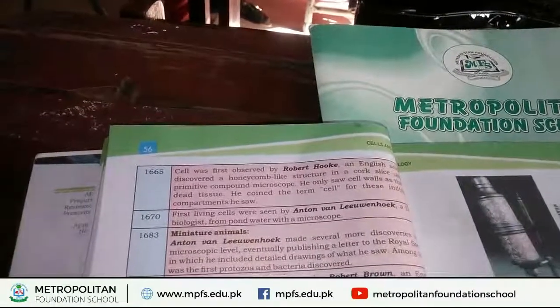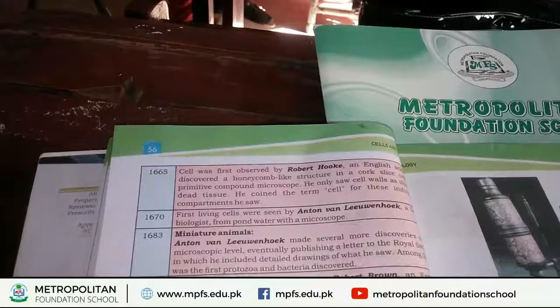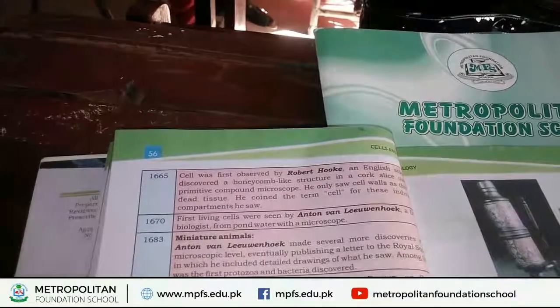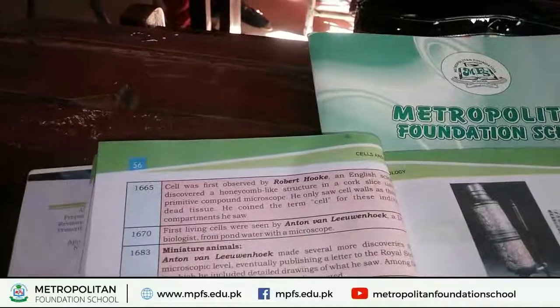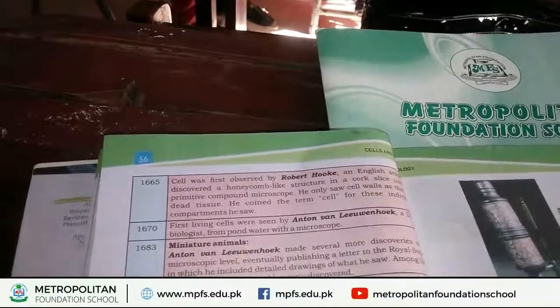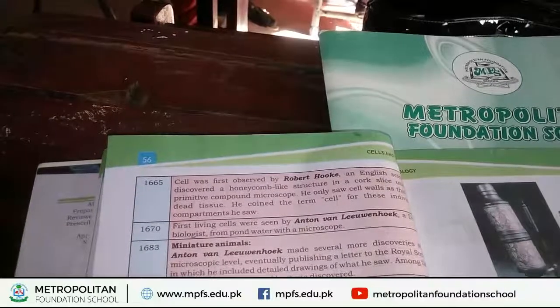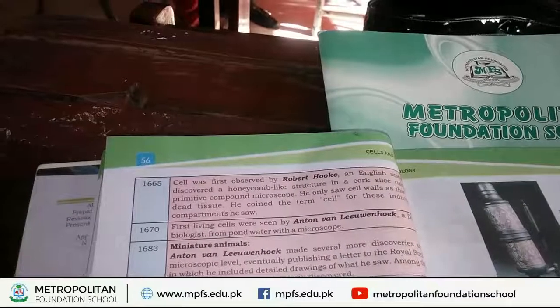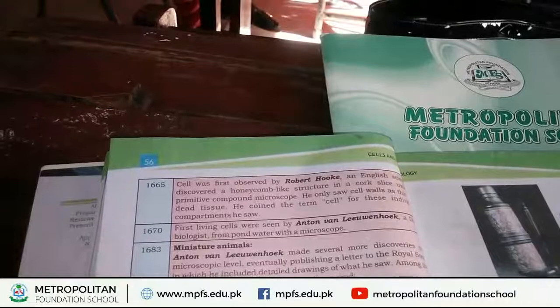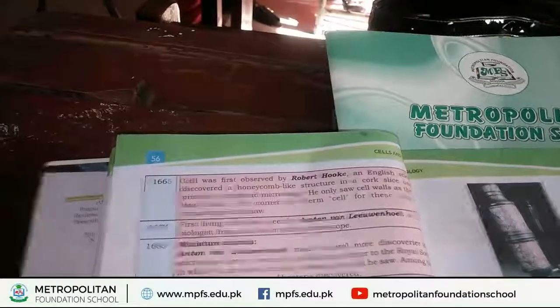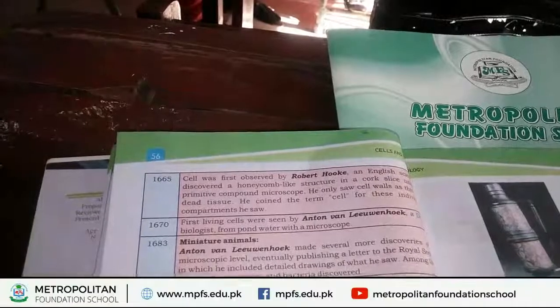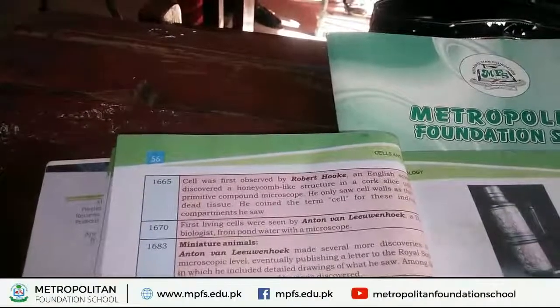Next, in 1670, another scientist named Anton van Leeuwenhoek, also a biologist, observed the first living organism under a microscope. He collected this organism from pond water and placed it under a microscope.